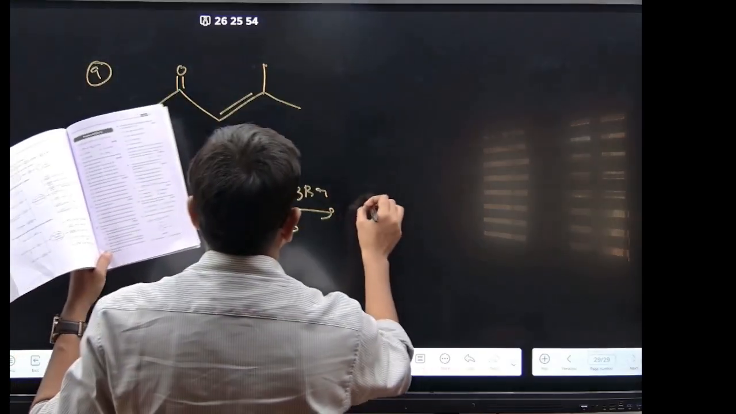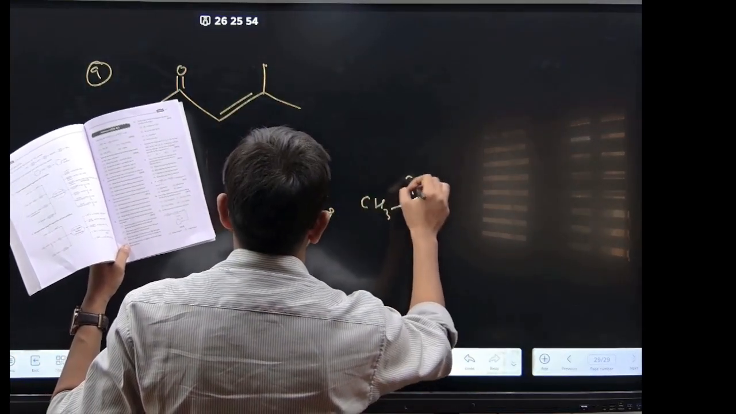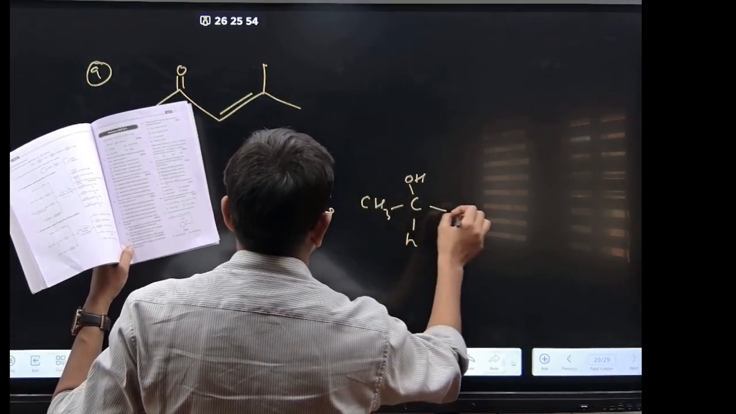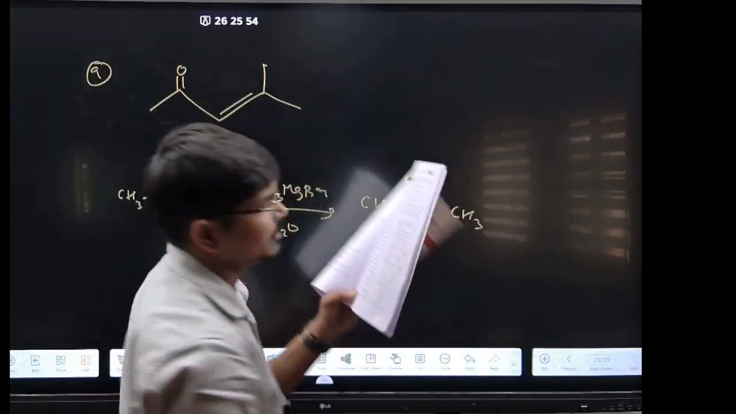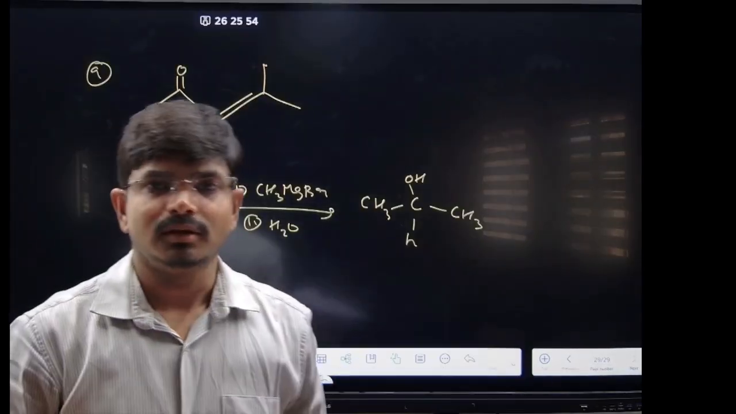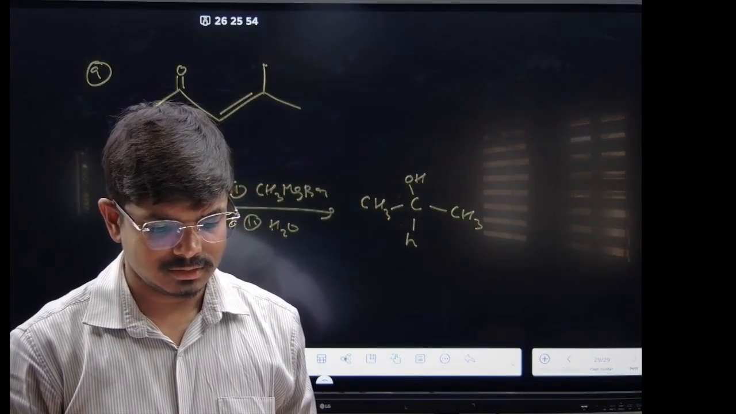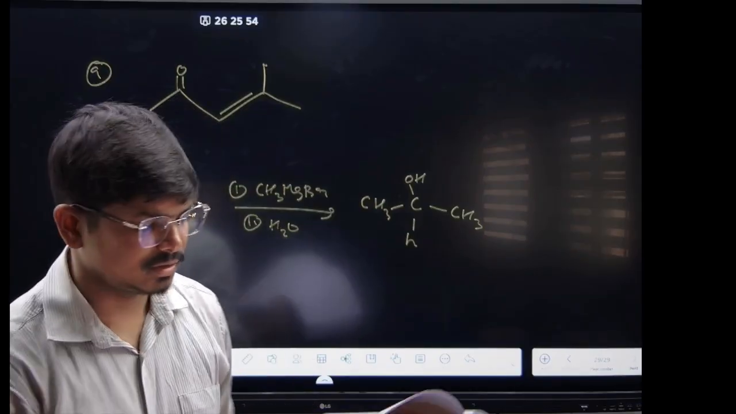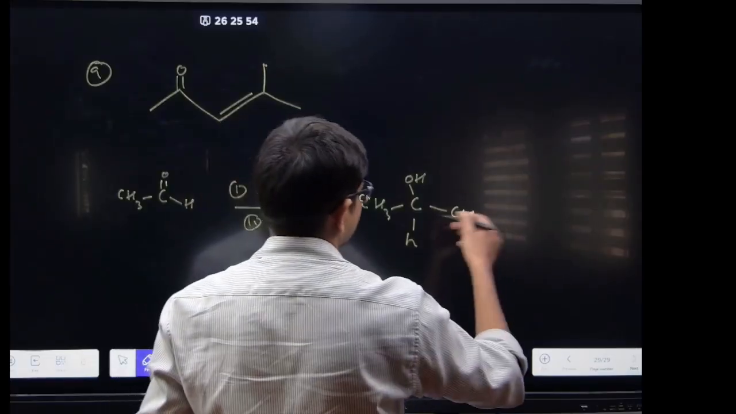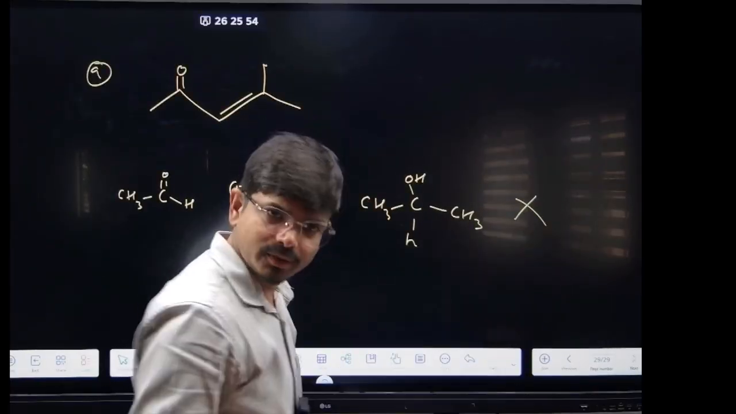Clear? Then what will come? CH3COH and the CH3. First step it will be this one, right? Got it? Again, no, this cannot happen. It should be ethane nitrile. It cannot undergo aldol, so this will not be it.